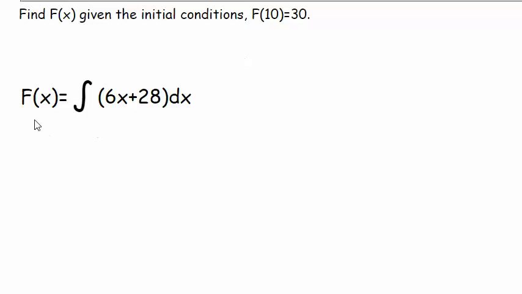F of 10 is equal to 30. And so we're going to need to write that down. I'm going to go ahead and scribble that down. F of x equal to the integral of 6x plus 28 dx. And our conditions are f of 10 is equal to 30. So you're going to want to see 4-1 because I put a graph to it, so you can draw a picture in your mind of what's going on here. Okay, so let's move on over to the whiteboard.